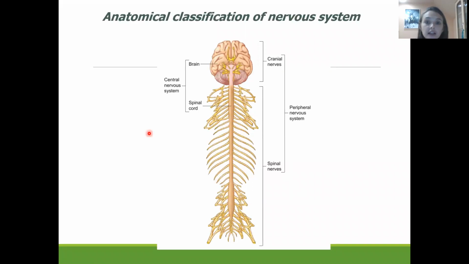So here in this slide, you can see the anatomical classification of the nervous system. The central nervous system consists of the brain and the spinal cord, which is presented here, and the peripheral nervous system mainly consists of the cranial nerves, 12 pairs, and 31 pairs of spinal nerves. This is the nervous system which goes out from the brain and spinal cord.